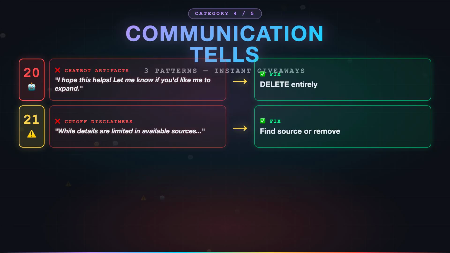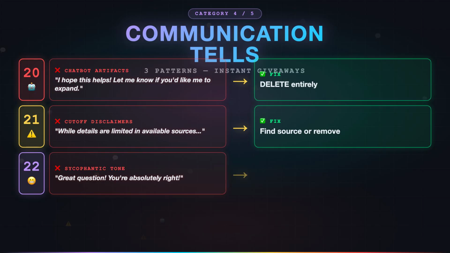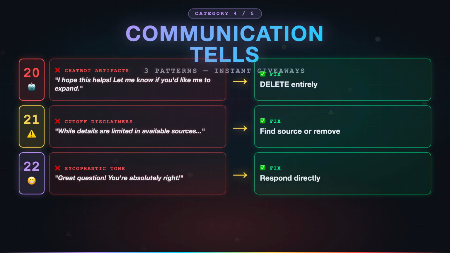Pattern 21, cut off disclaimers. "While details are limited in available sources." That's the model admitting it doesn't know and trying to hide it. Either find the source or remove the claim.